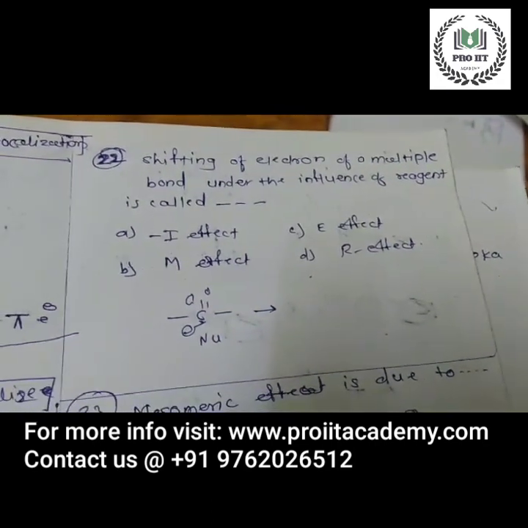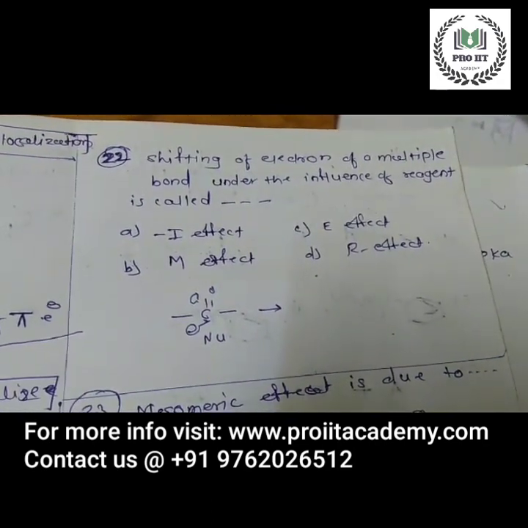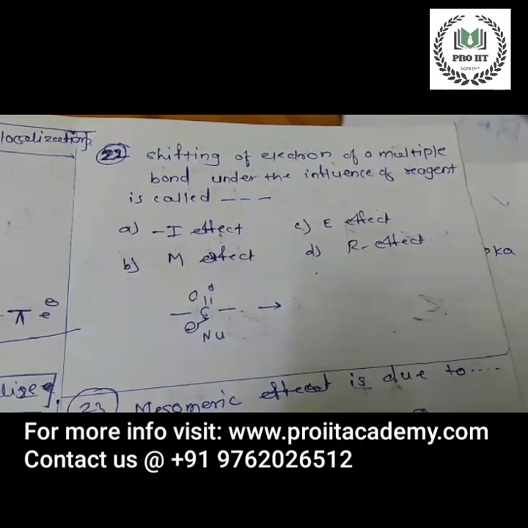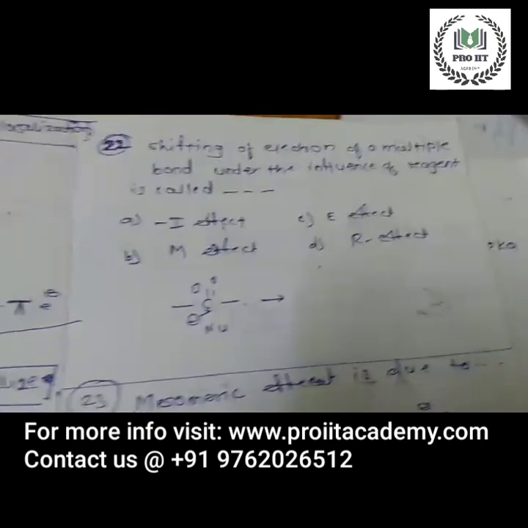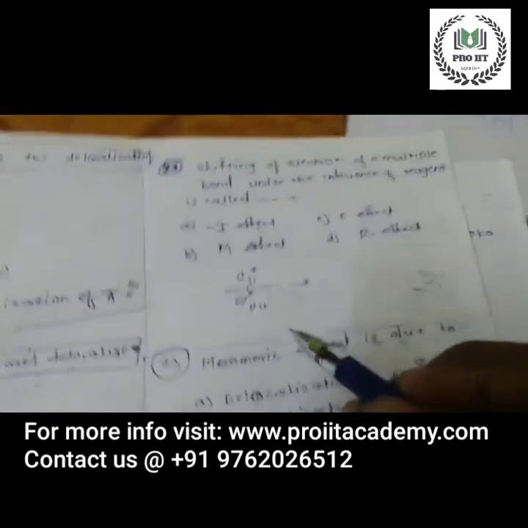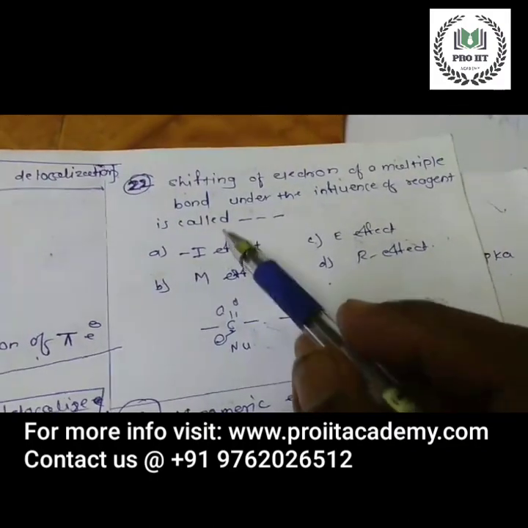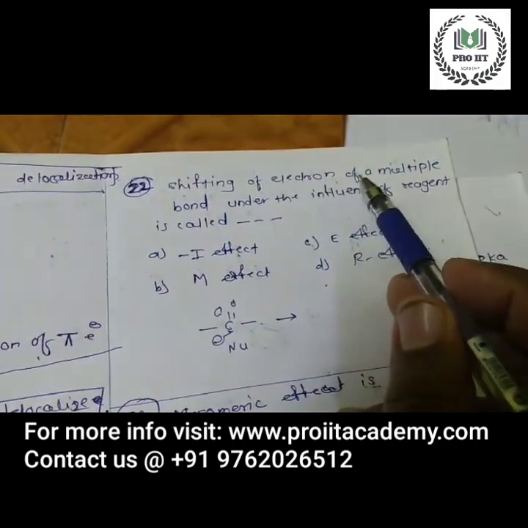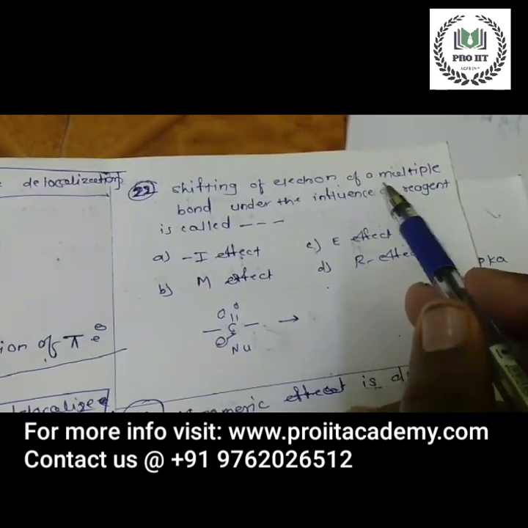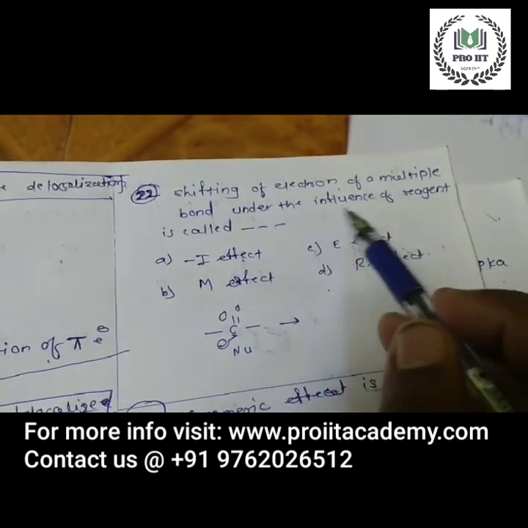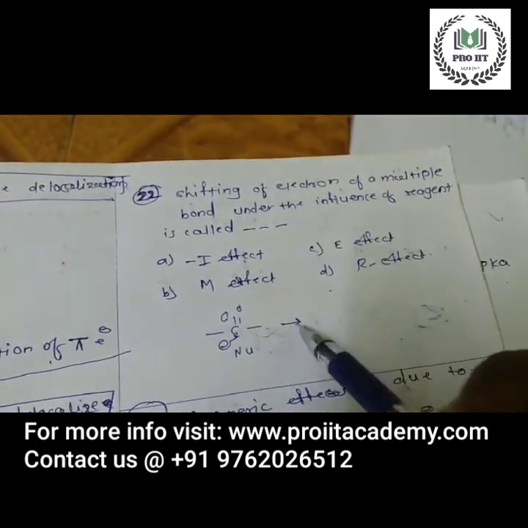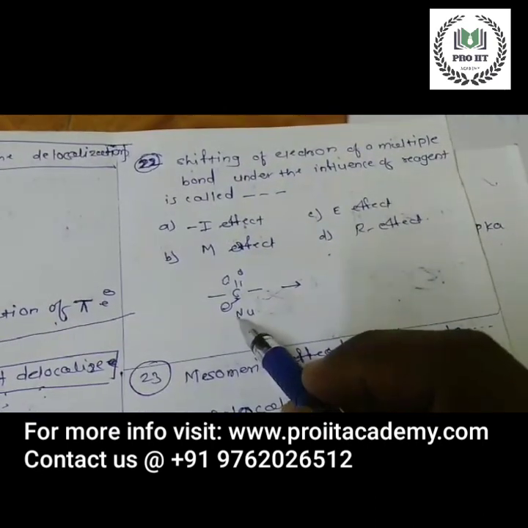Shifting of electron. Shifting of electron of a multiple bond under the influence of reagent is called as dot dot dot. Try to understand the question first. Shifting of electron of a multiple bond under the influence of reagent. What is the question?